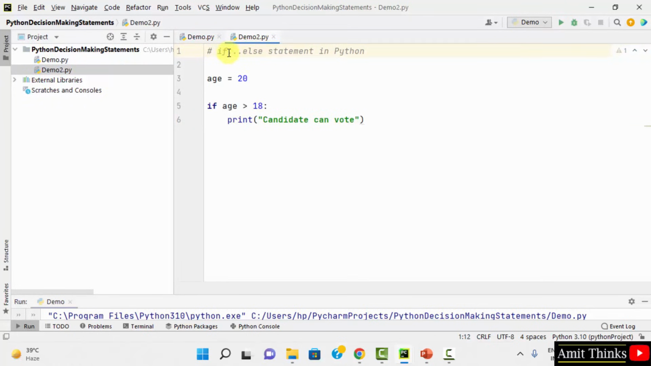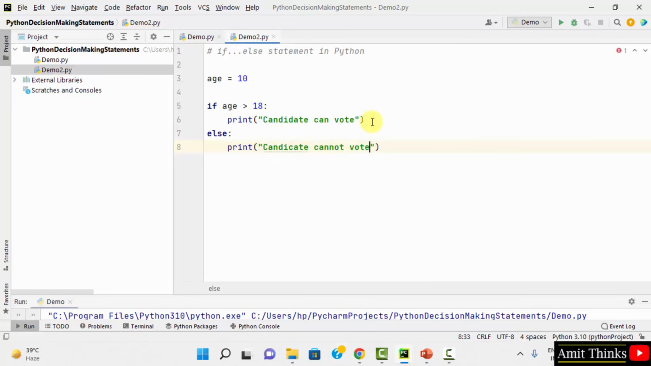if else statement. Okay, so we were having if statement for only true condition. What about the else condition? That means what will happen if age is less than 18. Okay, if let's say the age of a candidate is 10, what will be displayed as in else condition? So we have else for this. You just need to print that candidate cannot vote.